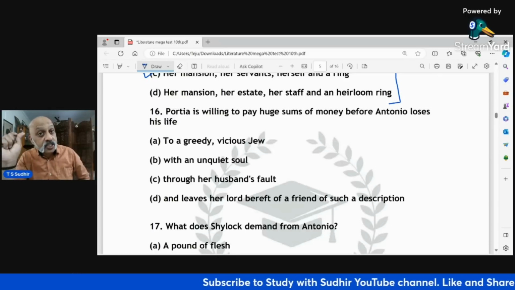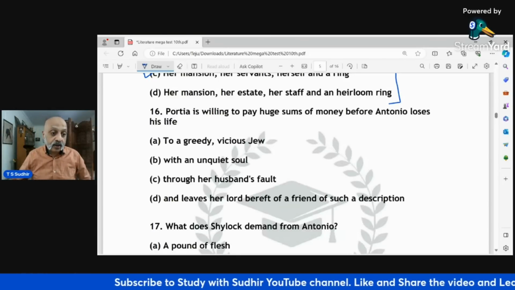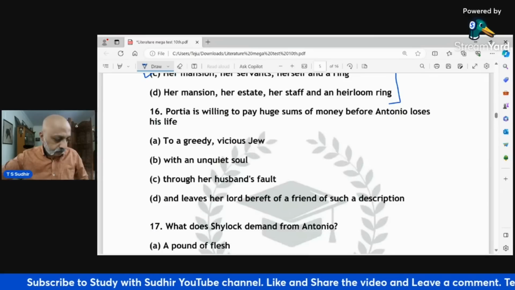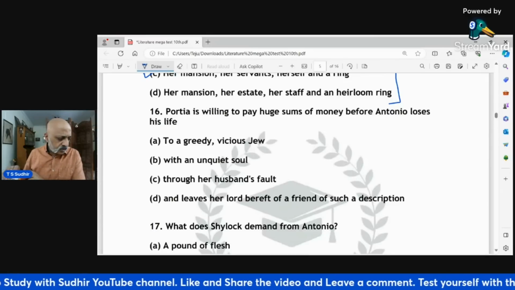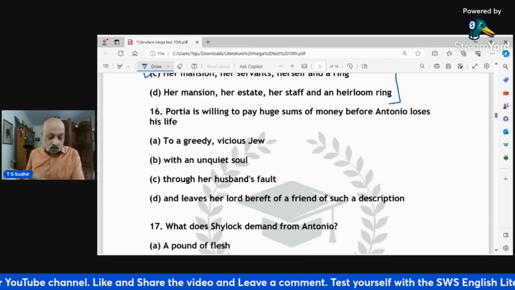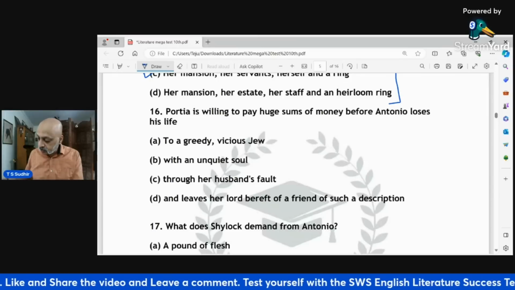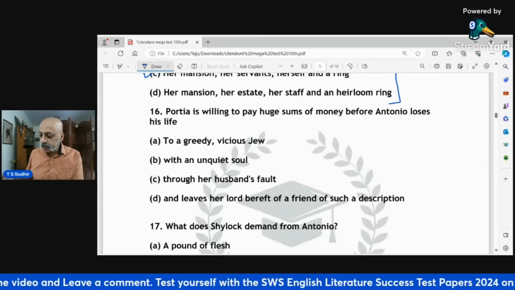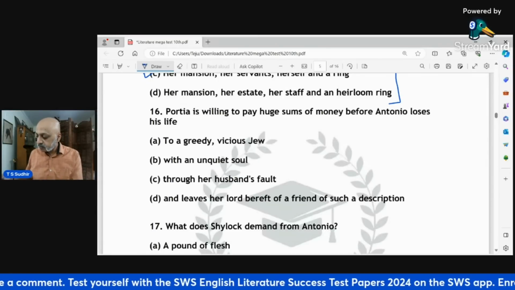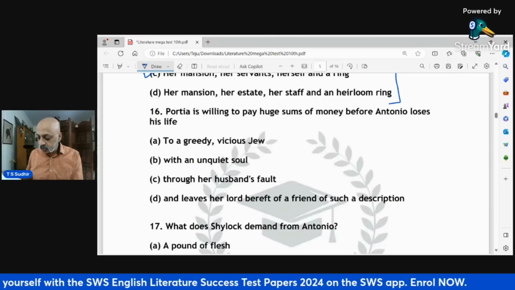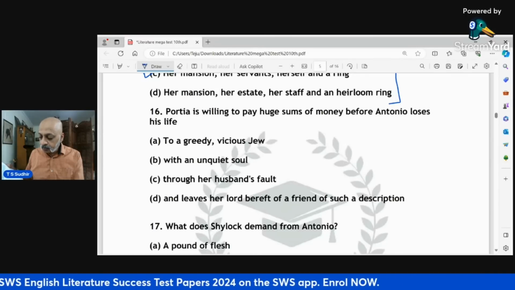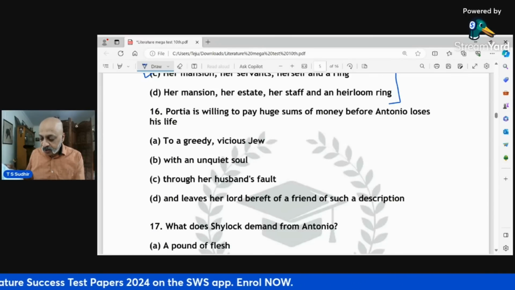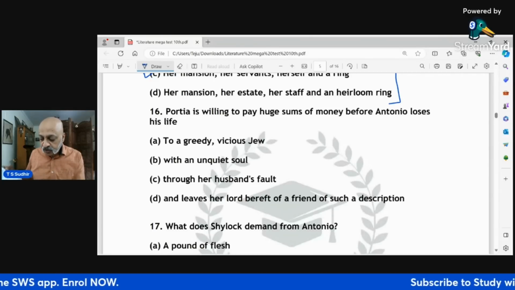So, what did she say? That's important, right? If you see this, the 16th one, this is around the 300th line. That's what I've written on the side so that I don't have to spend time looking at the lines. So she says, Portia: "What, no more? Pay him 6,000, and deface the bond.